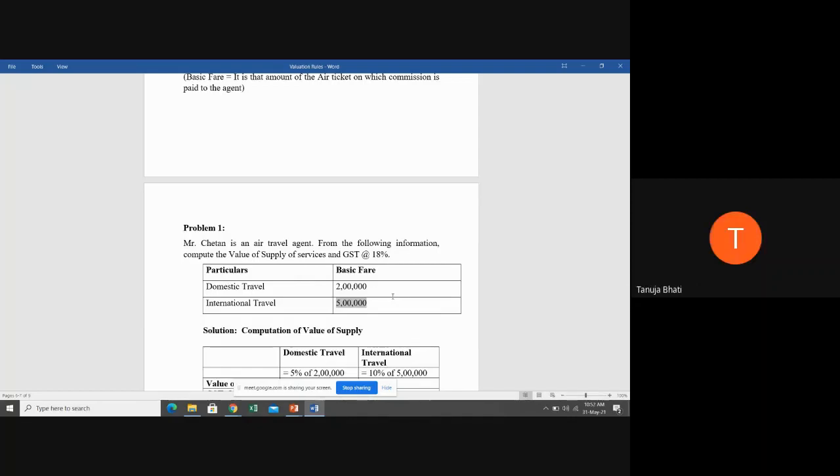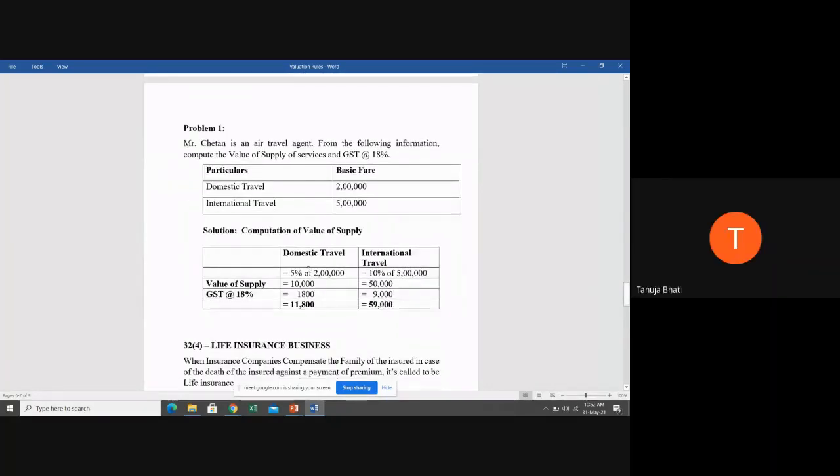25,000. Ma'am, 10% of 5 lakh. In case of domestic, 10% of 5 lakh is how much? 50,000. Sorry, 50,000. So see the solution for domestic travel, the value as per rule 32 sub rule 3 is 5% of 2 lakh, which is 10,000. And for international travel, it is 10% of the basic fare amount, that is 5 lakh, which is 50,000.